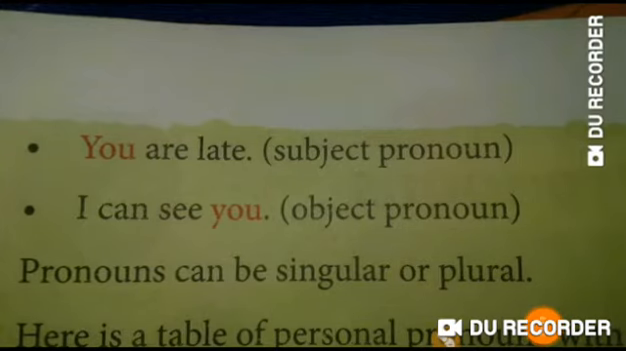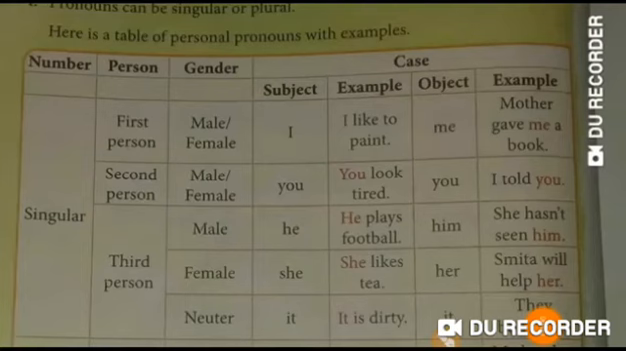Pronouns can be singular or plural. If it refers to one person or thing, then it is singular. If it refers to more than one person or thing, then it is plural. Now here is a table of personal pronouns with examples.